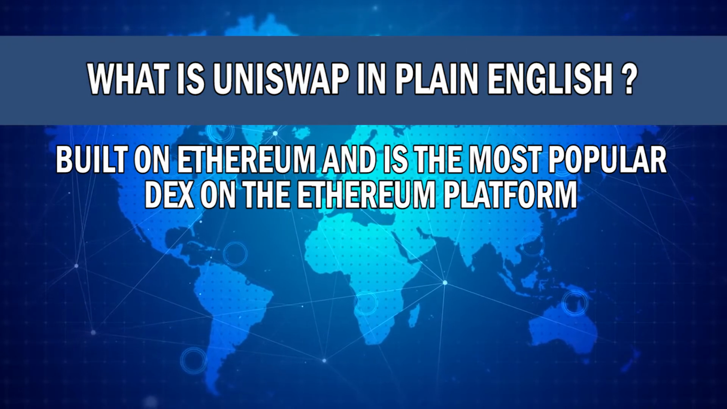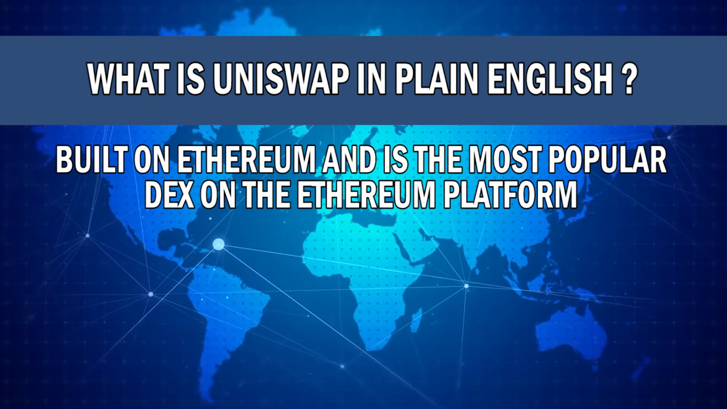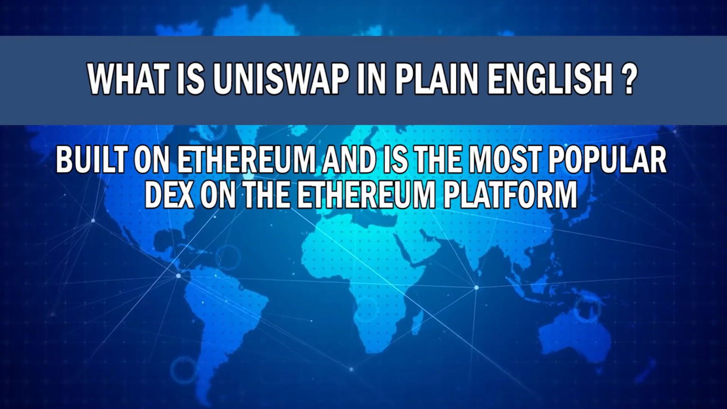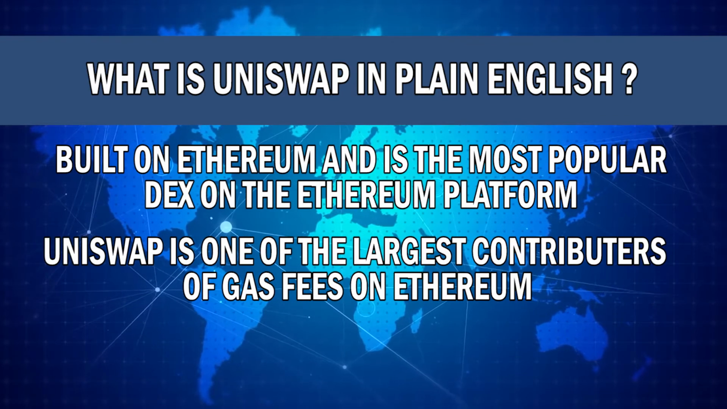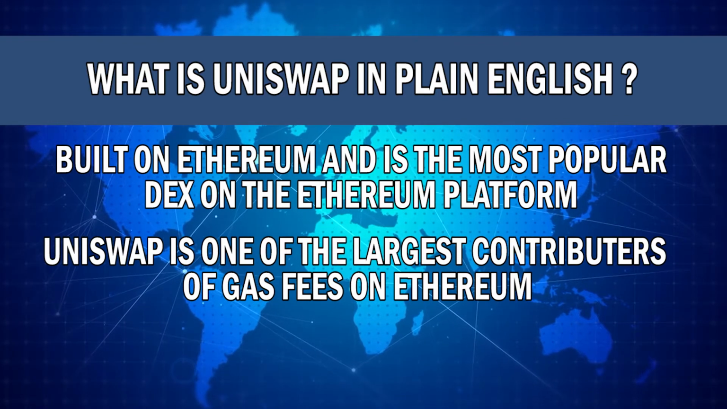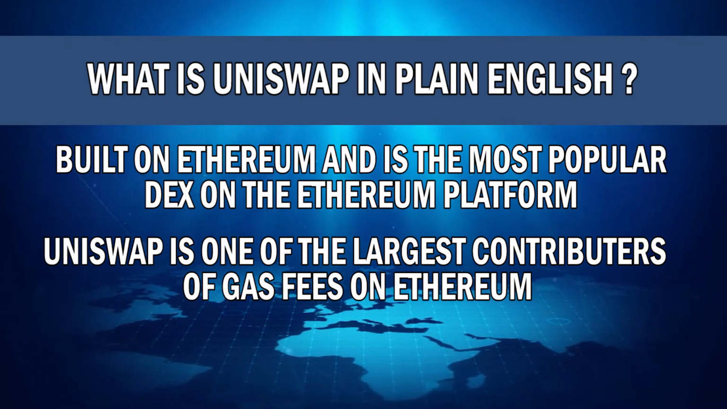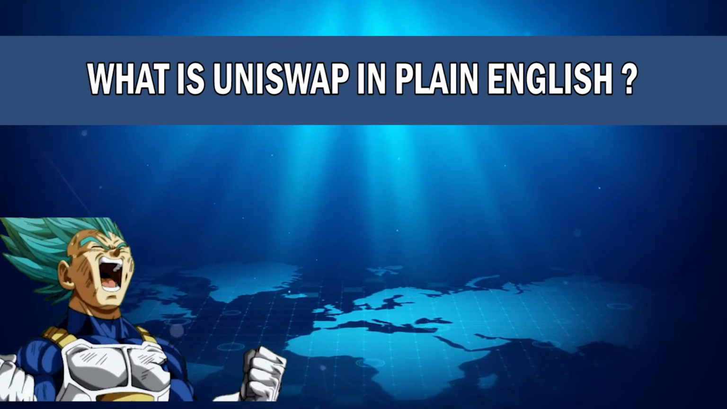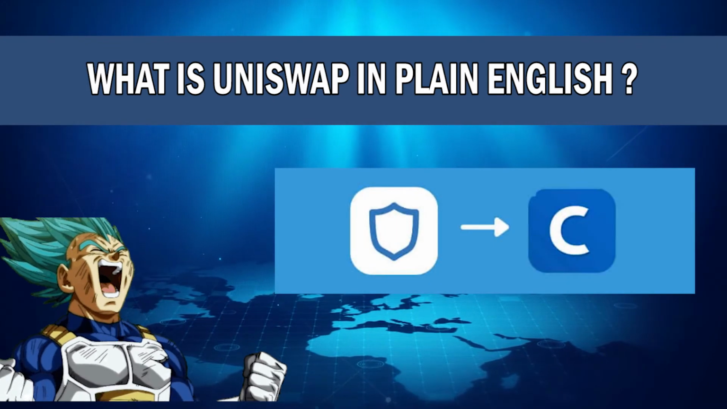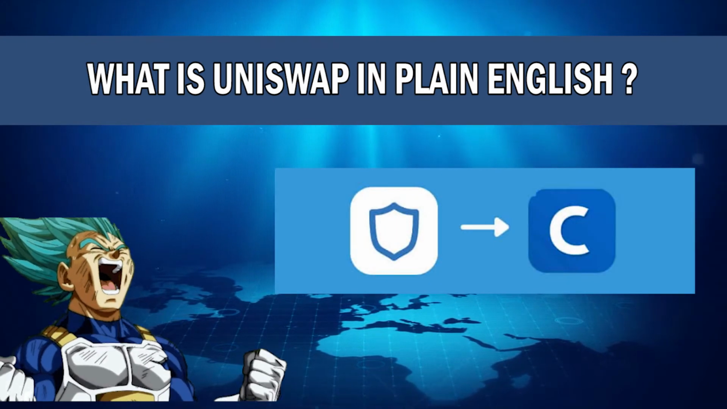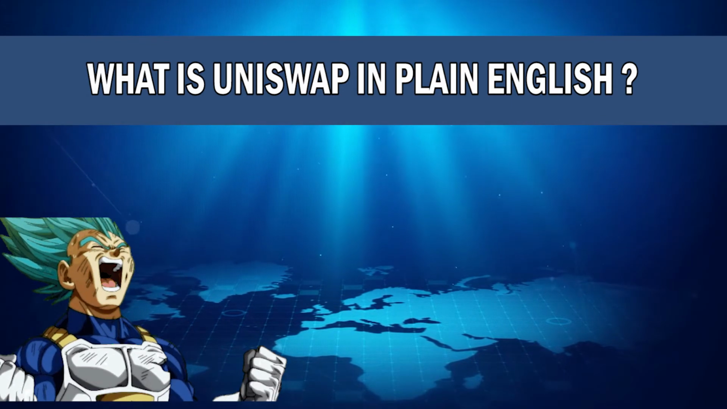Now, as I mentioned previously, Uniswap is built on Ethereum, and as of right now, it is the most popular decentralized exchange on the platform. Due to its large user base, it has become one of the biggest, if not the biggest, contributors of gas fees on the Ethereum network. More on that later. Users can connect to Uniswap using crypto mobile wallets like Coinbase, the Trust Wallet, etc. They can also connect using Web 3.0 wallets such as MetaMask.